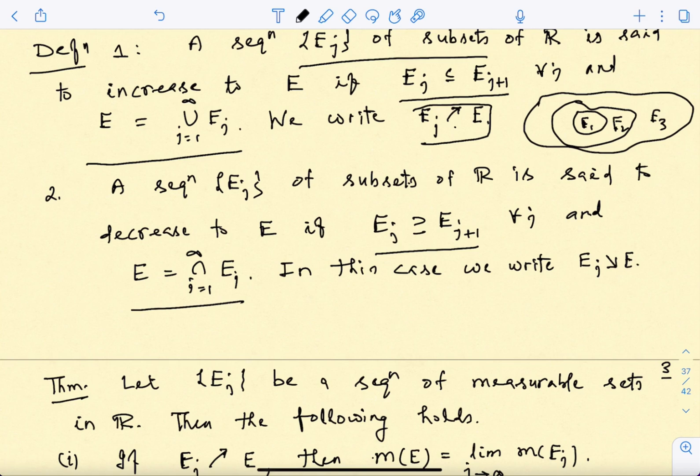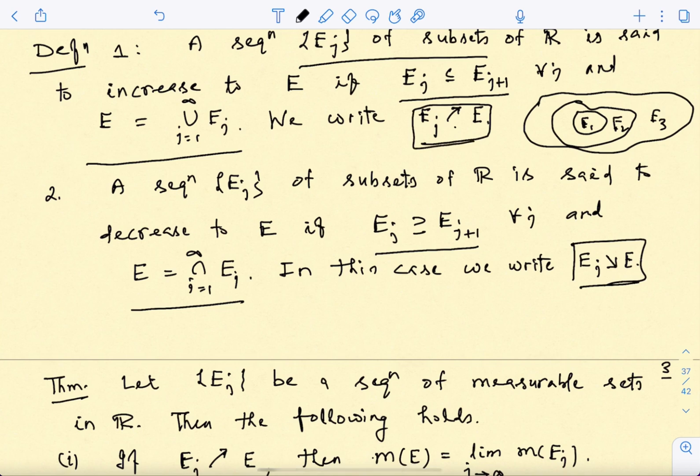In this case we write that Ej with a downward arrow converges to E. These are the two particular collections of subsets. Sometimes we will need them, and we will simply write this notation, that Ej decreases to E, which automatically means that E is nothing but the intersection.